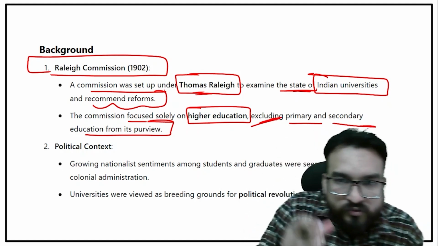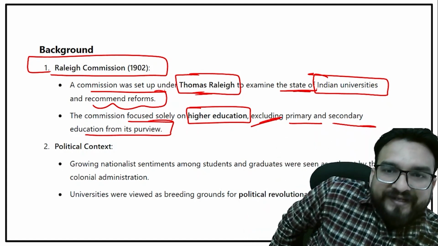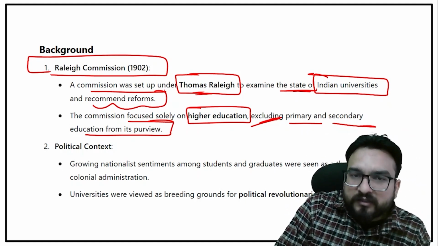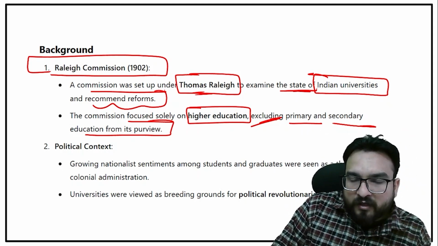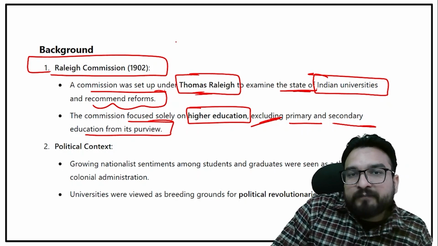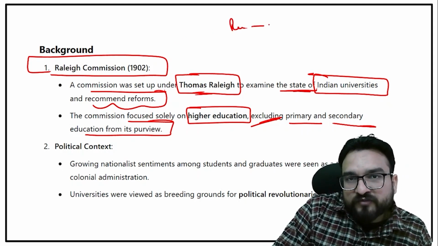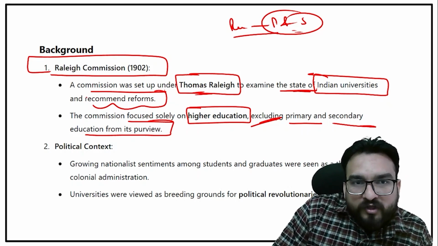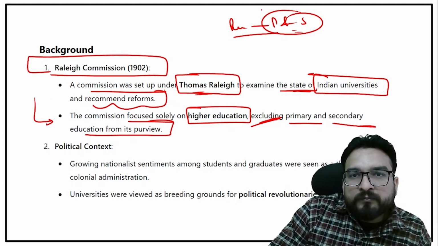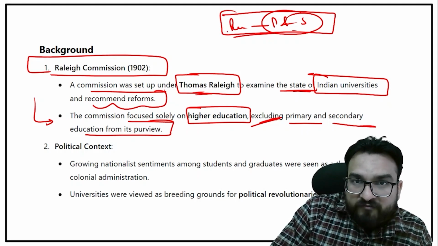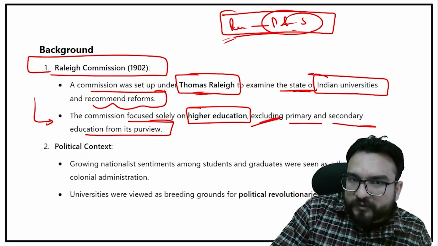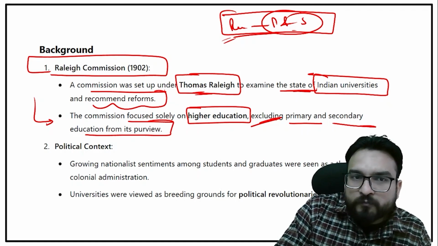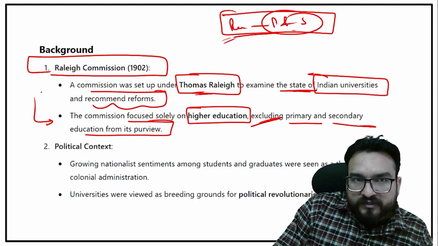Very important. I guess you might not have studied from Spectrum, and these statements become very important. Because likewise UPSC can pick the statements. I have told you that Raleigh Commission focused upon higher education, but they can say primary and secondary education. So if you have not read with an active mind, you will miss this particular part, guys, right? And once you have studied it, it will become very easy for you, because other than that, they will not play with anything over here, because already it is a very complex topic. Okay? This you have understood.